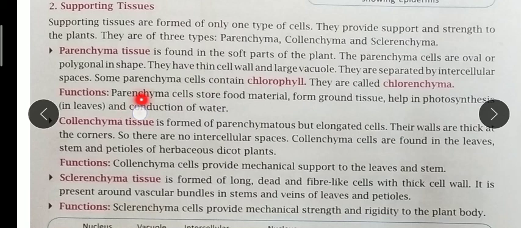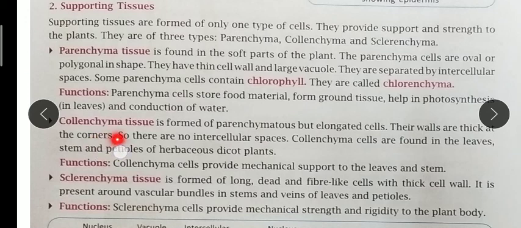They have spaces, and some parenchyma contain the chlorophyll pigment. In that case, if they have the chlorophyll pigment, their name changes to chlorenchyma. So what is chlorenchyma? Chlorenchyma is the parenchymal tissue which contains chlorophyll pigment.